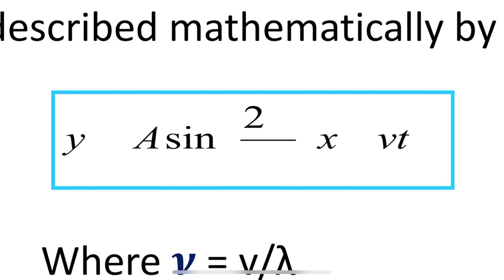It is described as y equals, and there is a correction in this equation, so please observe it properly or keep your textbook in front of you. y equals a sine 2 pi divided by lambda into x minus vt. Here lambda is missing, and the bracket and subtraction sign are missing. So y equals a sine of 2 pi by lambda into x minus vt.